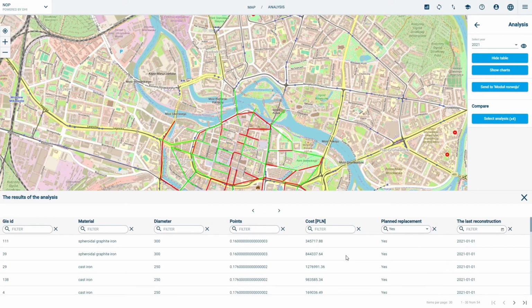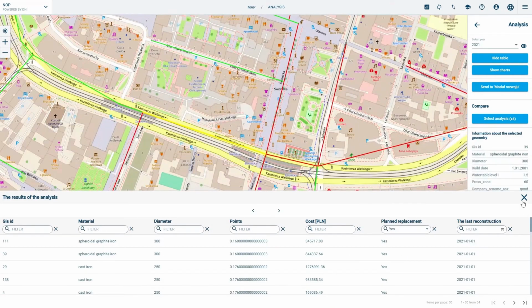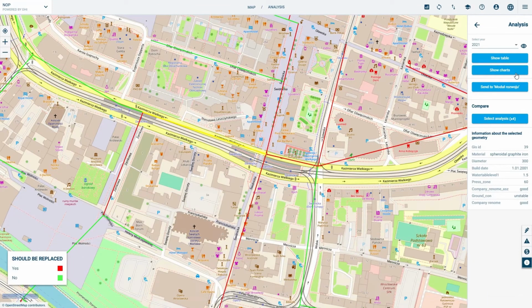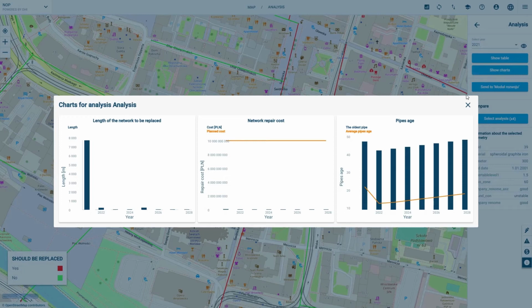The results of the analyses are presented in the form of thematic maps, indicating pipes qualified for replacement in a given year, as well as in the form of accessible tables and charts.